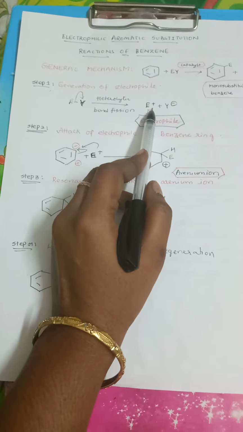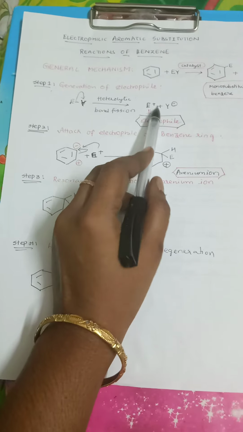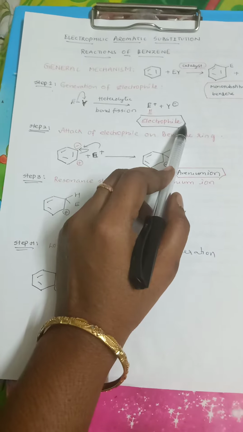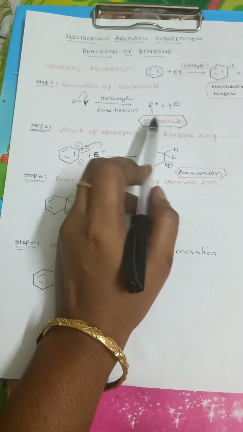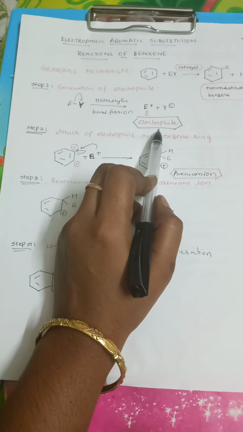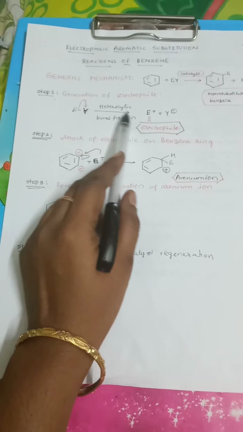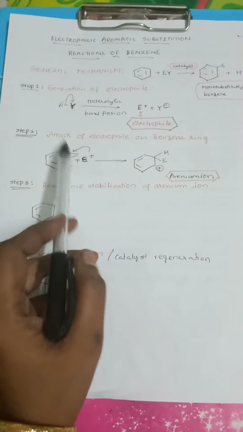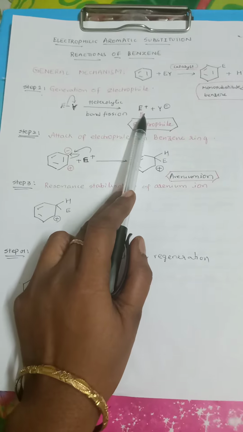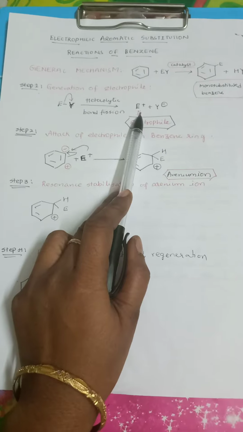An electrophile is a positively charged species left with a vacant orbital, and it always seeks a negative charge because it is electron loving. Now we have seen how the electrophile is generated by heterolytic bond fission. Once the electrophile is generated, it always seeks a negative charge.